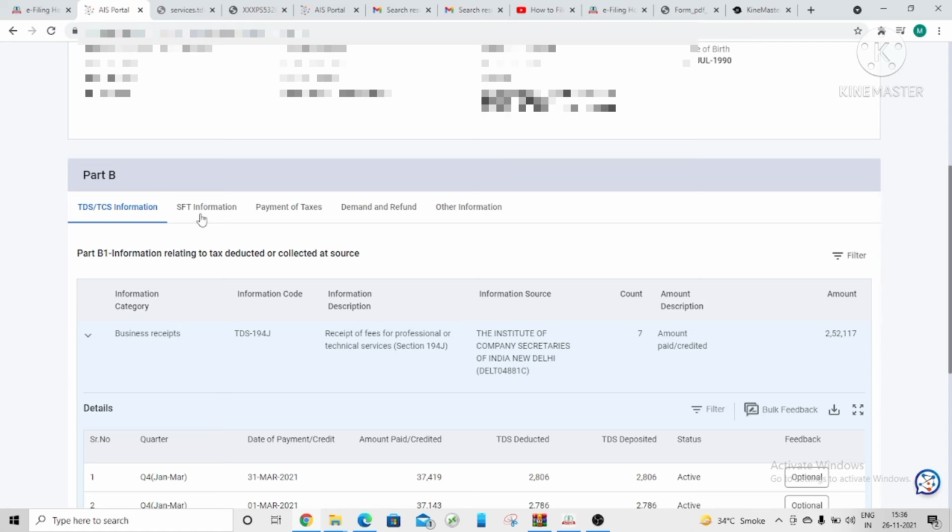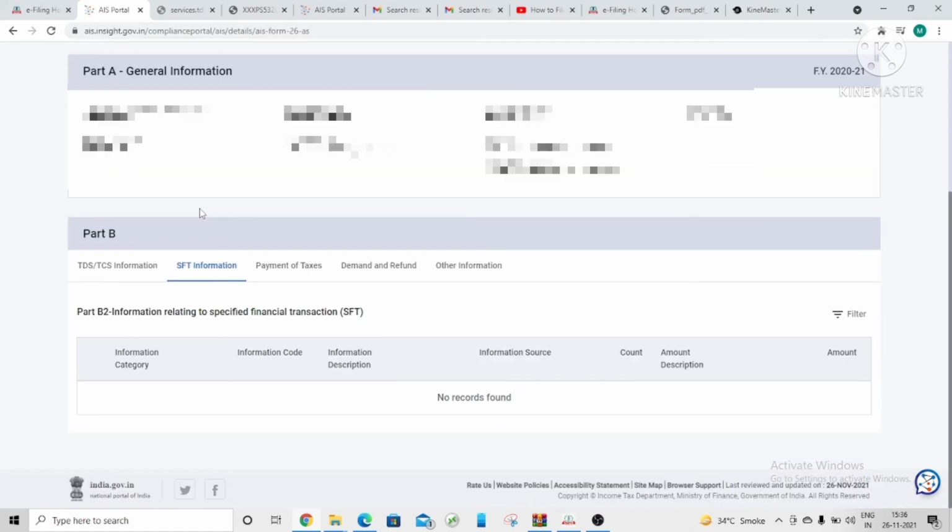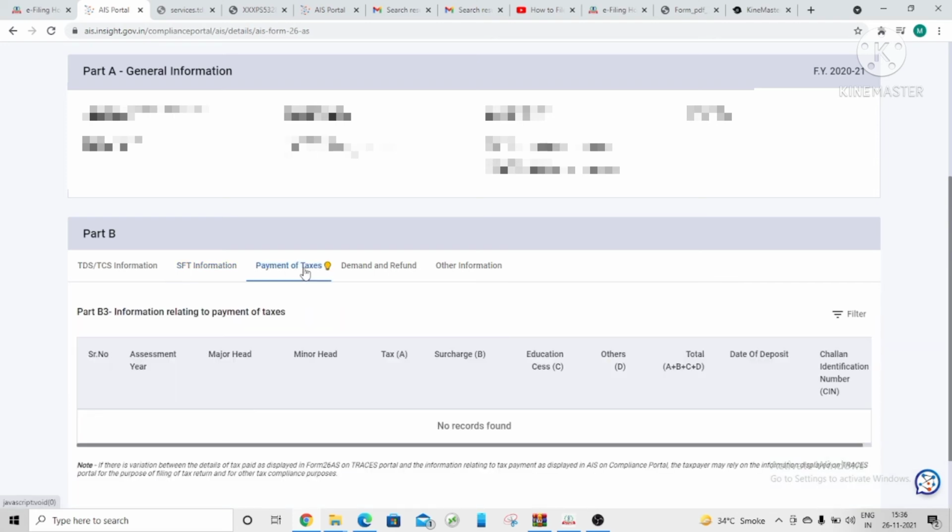Okay friends, next. SFT information means any specified financial transactions during the year, such as dividend income if you receive it, so that will reflect here. In our case, no records found. Next, payment of taxes. Yes friends, if you have paid any self-assessment tax or advance tax, that will reflect here.